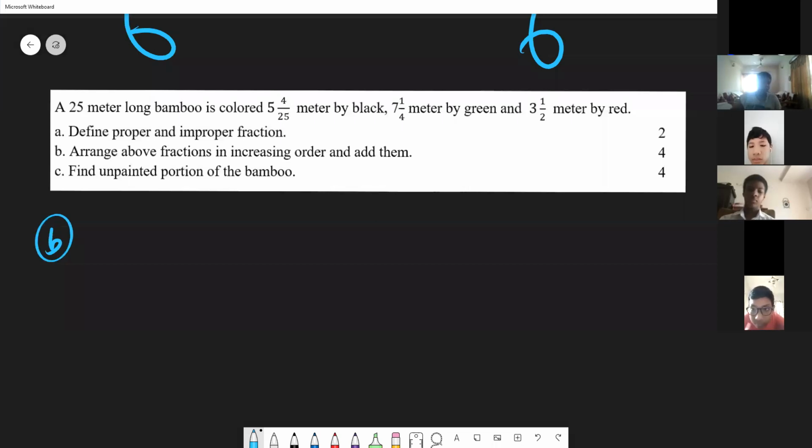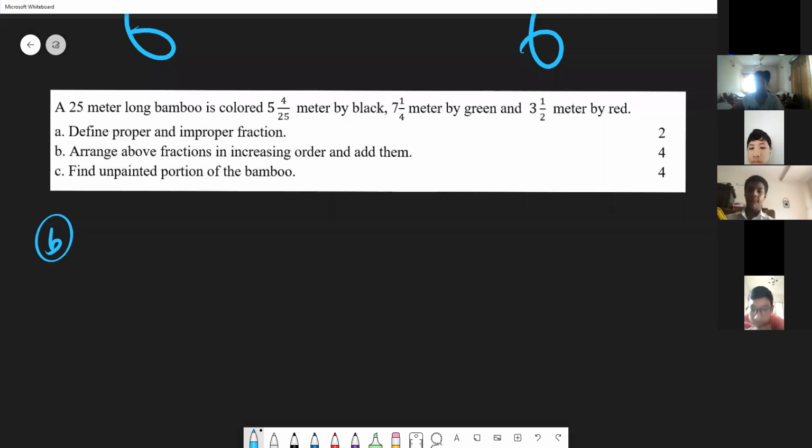In terms of increasing order, the first step we have to convert all numbers into the common denominators. We will convert all the fractions here into a common denominator. This is the first task of our ascending order or descending order. We have to convert all fractions into the common denominator or equal denominators.